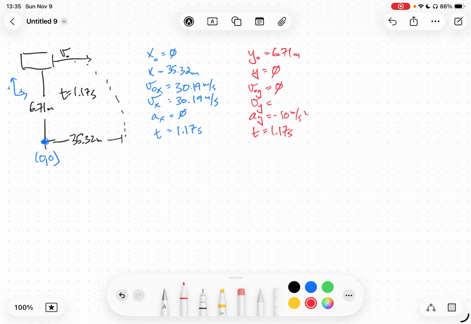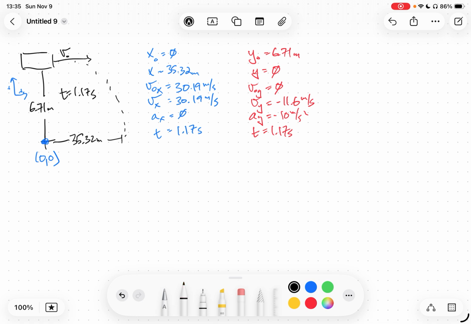So we know everything except his final velocity. We put this into the solver and we get two numbers out. We get 11.6 and negative 11.6. That positive and negative indicates direction. So we have to ask ourselves before we can answer the question, is he going up or down right before he hits the ground? And the answer is down. So his vertical speed using that last kinematic equation is negative 11.6 meters per second.